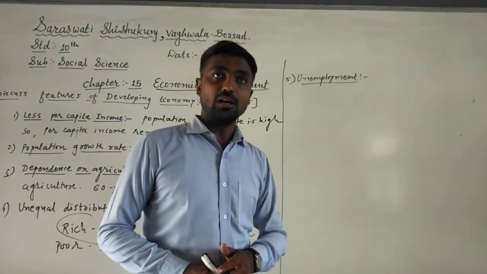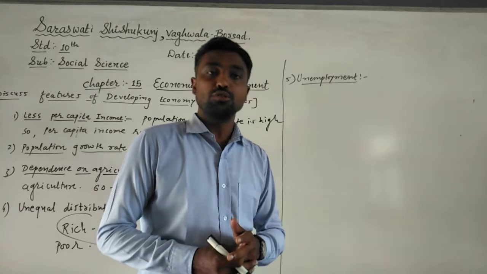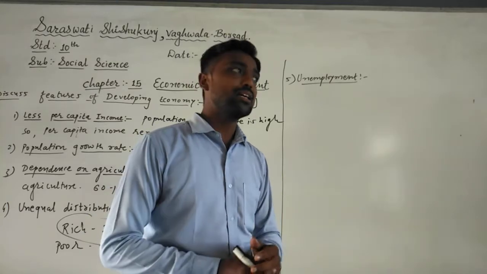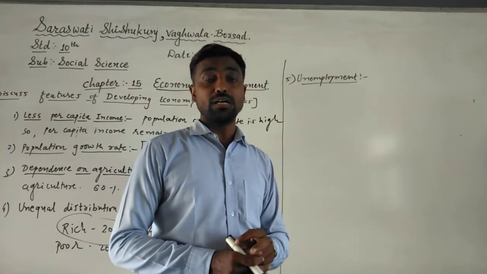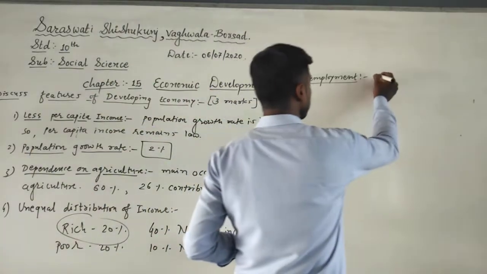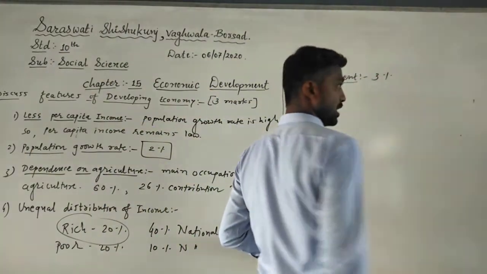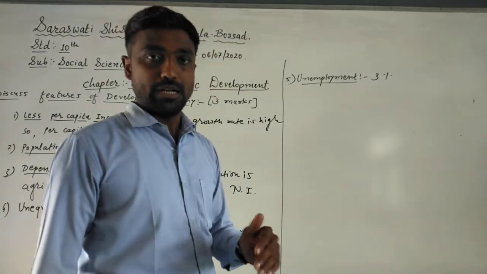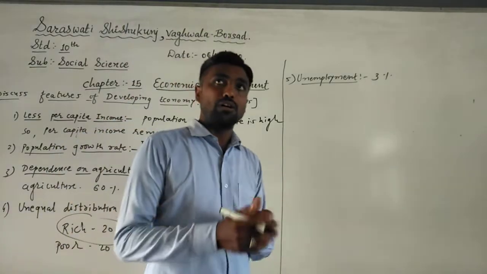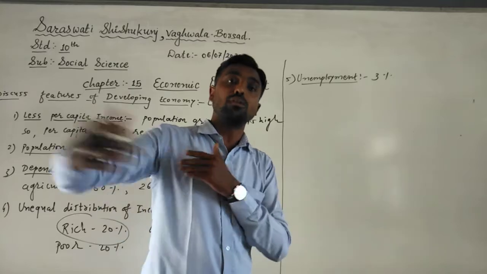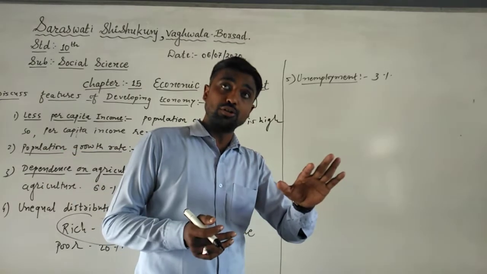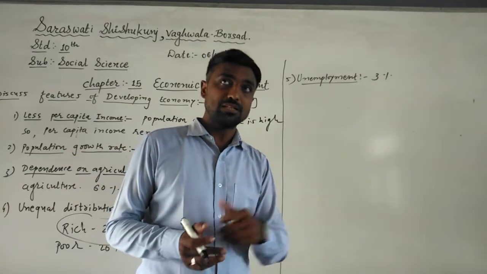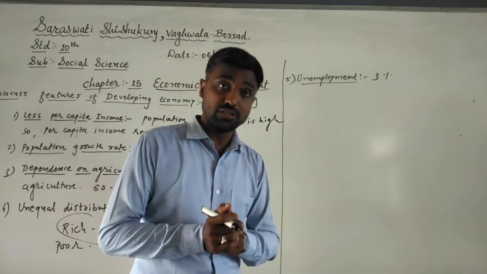In our country, you know that the unemployed people's ratio is too high. For example, 3% of the total labor is unemployed. These are huge numbers. Understood? And generally the period of unemployment is too long. It means they will be unemployed for a longer period of time. So that is a very dangerous situation for our country.